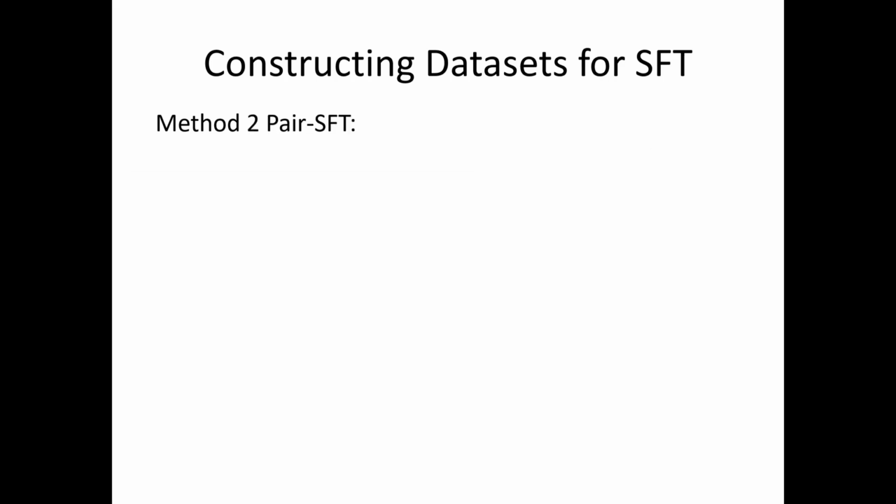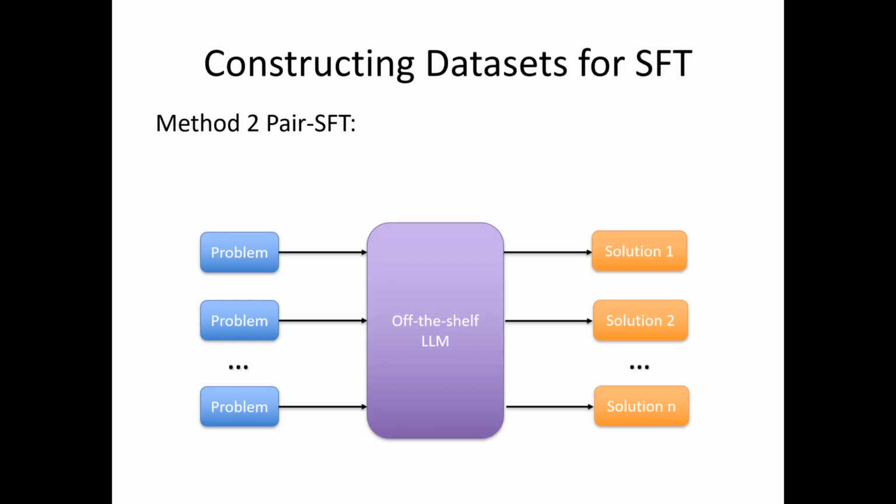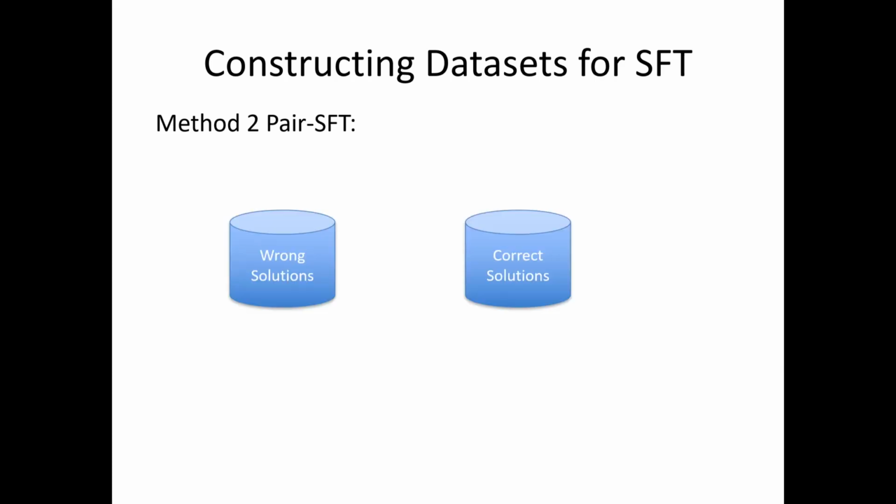With the second method, we simply prompt the off-the-shelf model multiple times with the same problem. So we use sampling methods to generate different solutions. And then we have wrong solutions and correct solutions. And we randomly pair them.